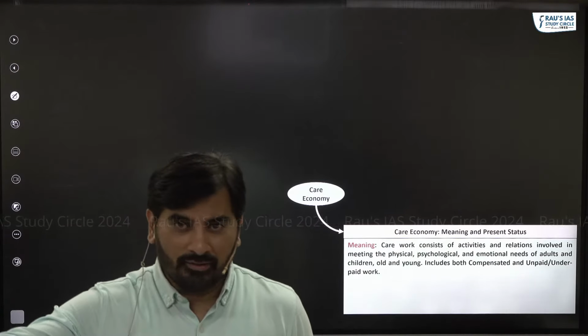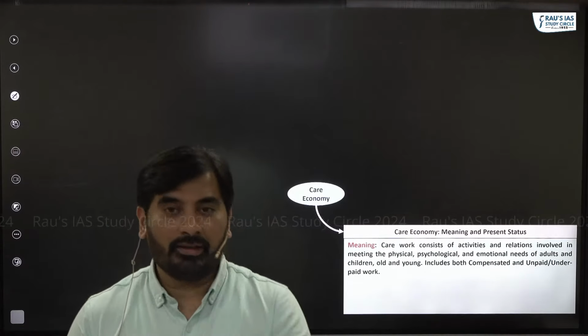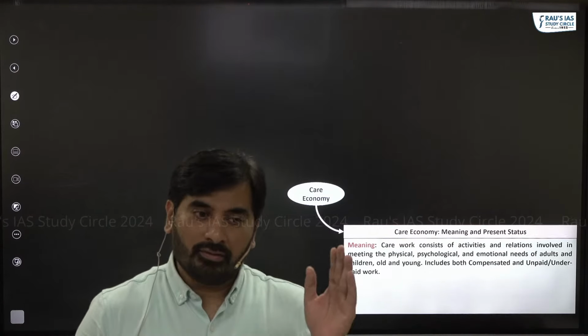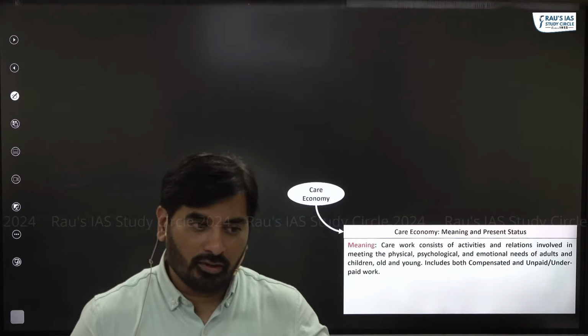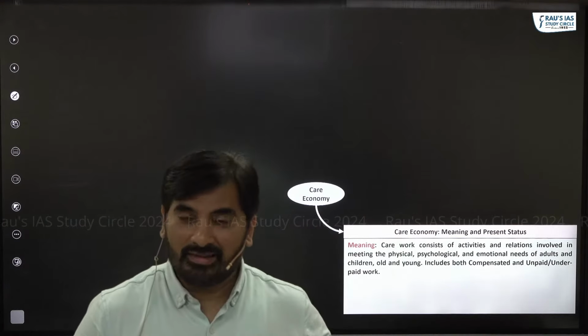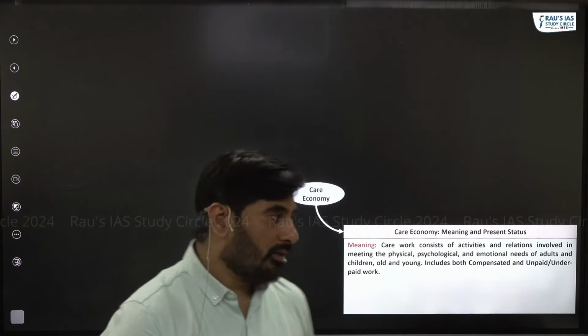So all of that is also care economy, which is unpaid. It also includes underpaid as well as paid care workers, which include domestic workers, nurses. Even those people are also part of the care economy.